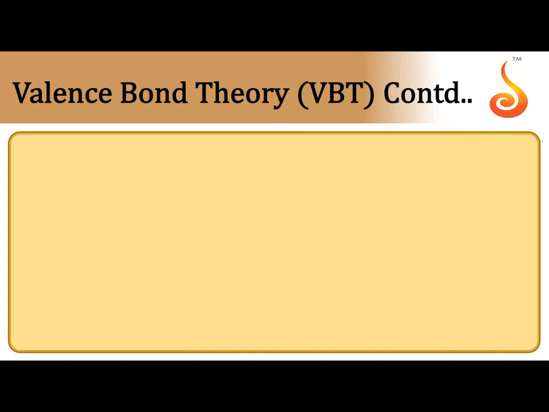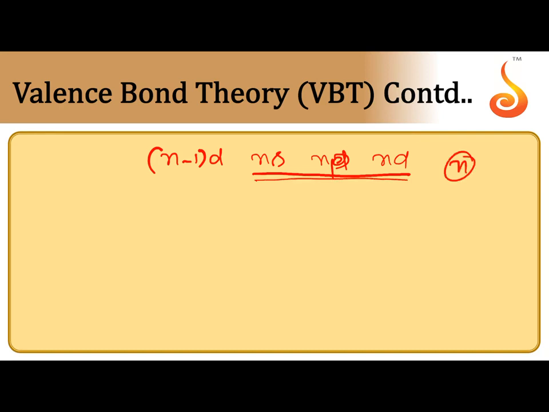Coming to valence bond theory, according to valence bond theory, the central metal atom provides empty orbitals: (n-1)d orbitals, ns orbitals, np orbitals and nd orbitals, the s, p, d orbitals of the valence shell. n stands for the valence shell, n-1 stands for the penultimate shell. So, the ligands can undergo overlapping with the empty orbitals of the central metal atom.